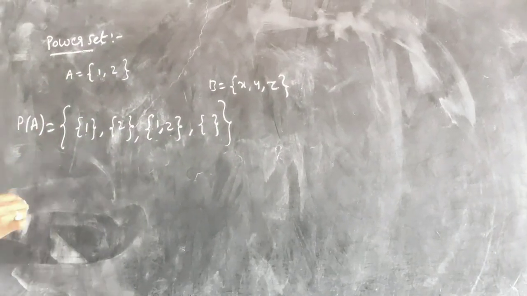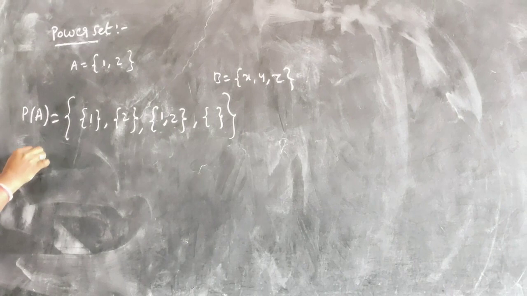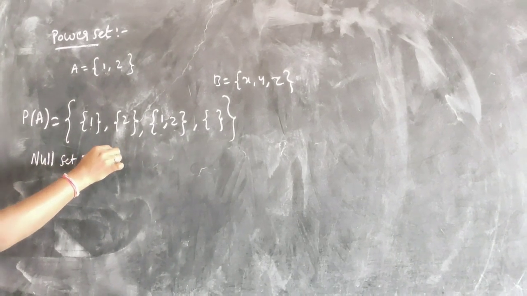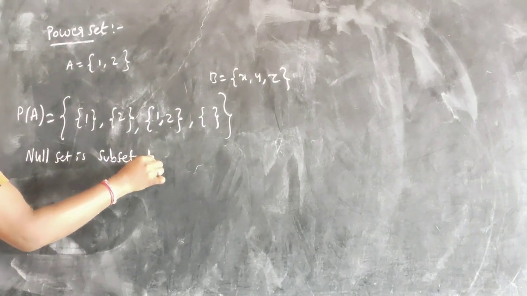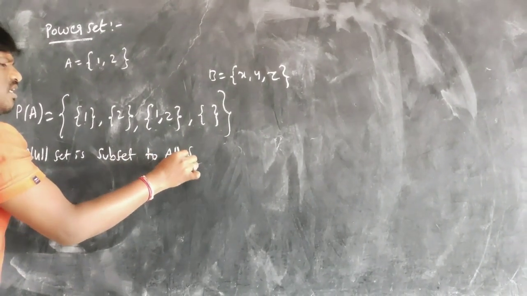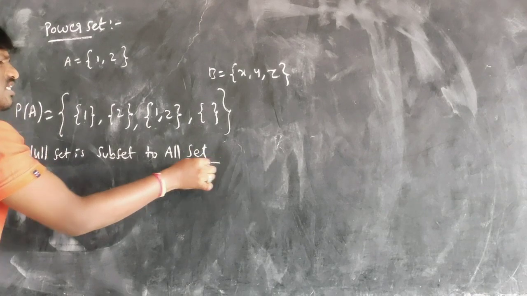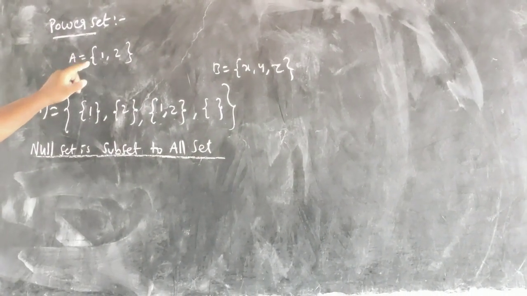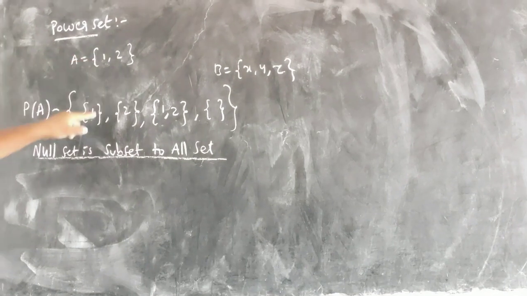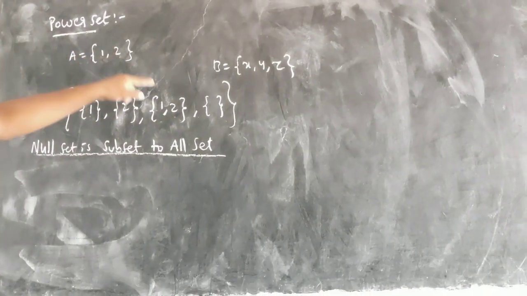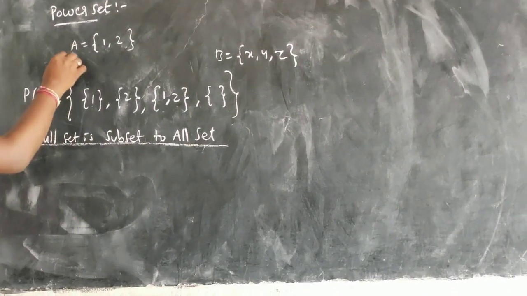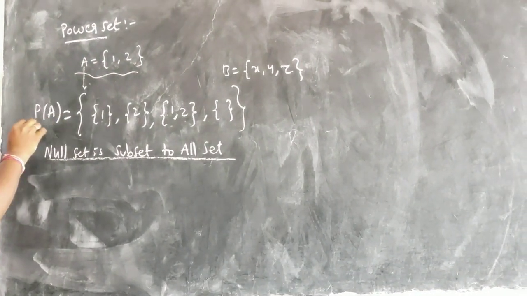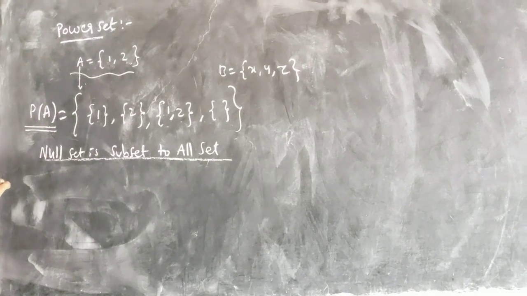One thing you just remember is that the null set is a subset of every set. Any set you take, for all the sets, the null set is a subset. So how many subsets did I get for this set? I got {1}, {2}, {1, 2} and the null set. So whenever you are writing the subsets of a set, that is called the power set.